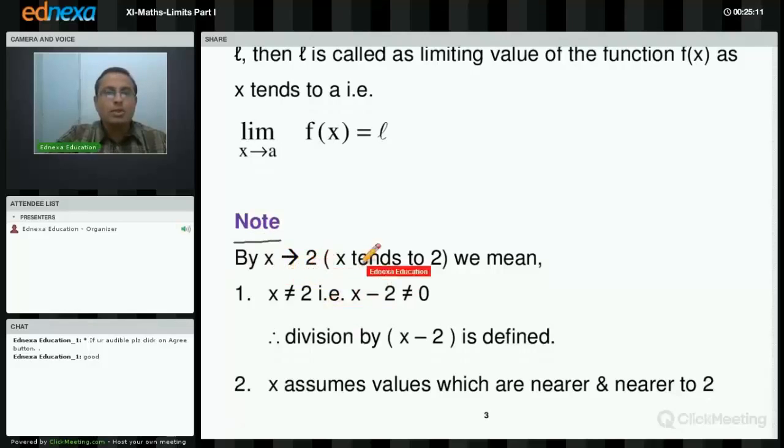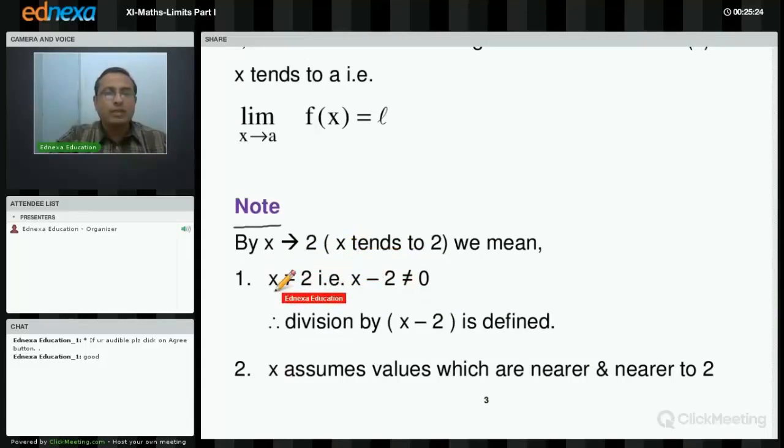By x tends to 2. How to read this? x tends to 2. So by x tends to 2, we mean, again, I have considered 2, you could have considered 2000 also. The first conclusion: x is not equal to 2. Now when I say x is not equal to 2, two inferences can be drawn.